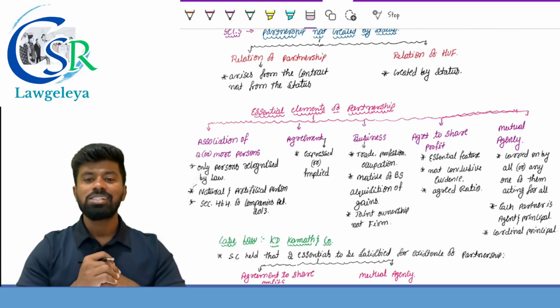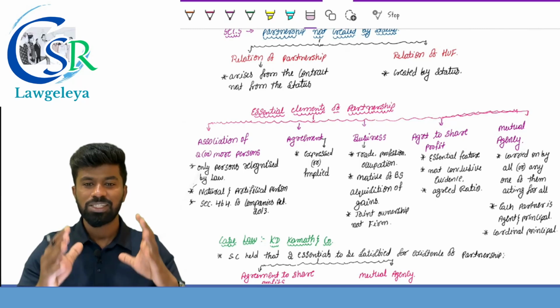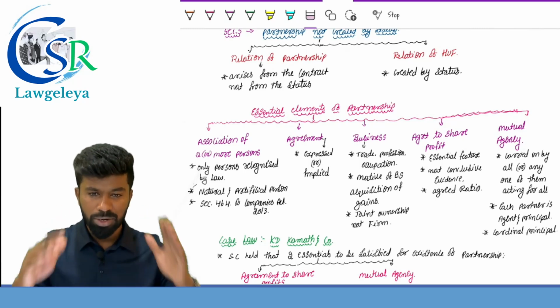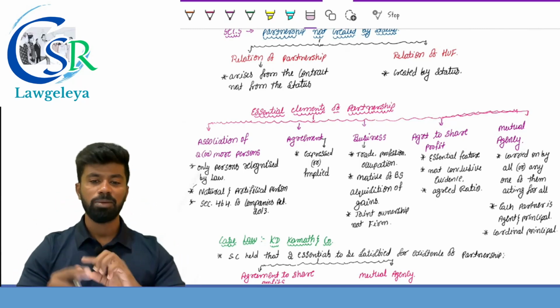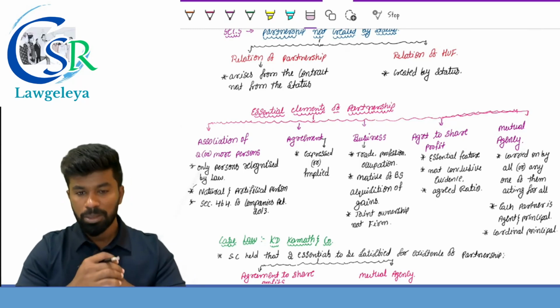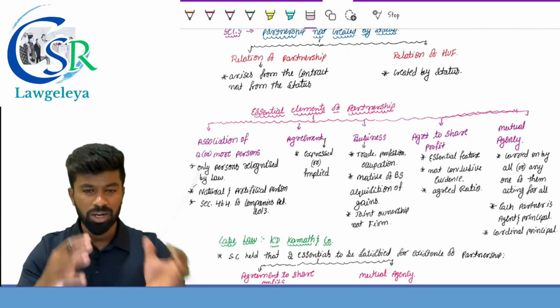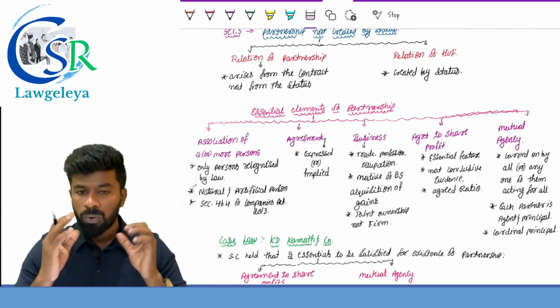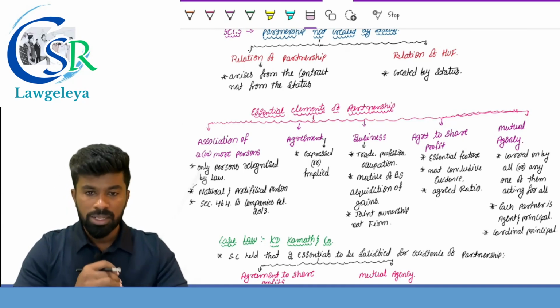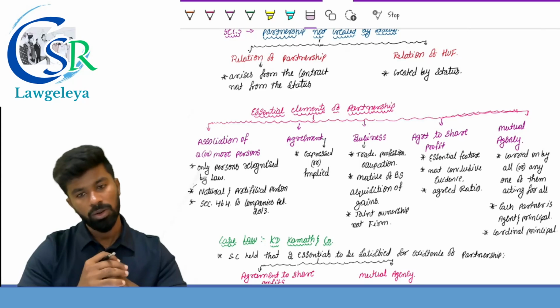Next one, it is a result of an agreement. Partnership is the result of an agreement. No agreement, no partnership. But the agreement can be either expressed or implied. What is expressed, sir? Expressed means by words. What is implied, sir? By conduct or by the circumstances. One of the best examples of implied is partner by estoppel or partner by holding out.